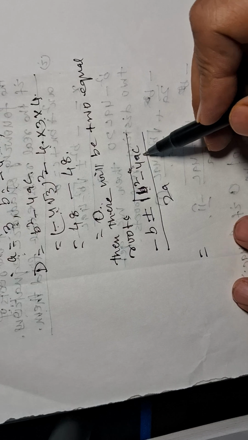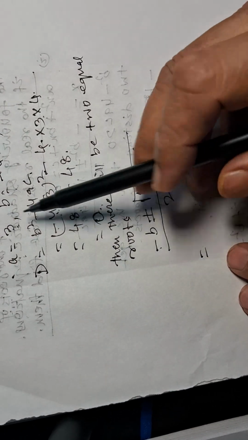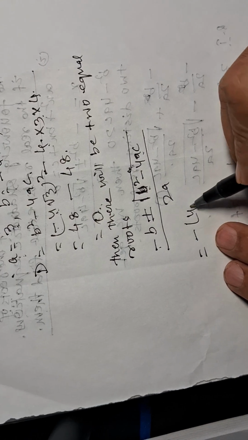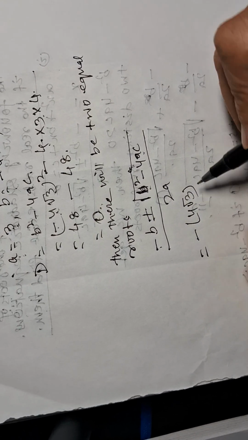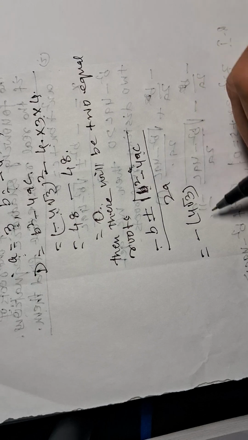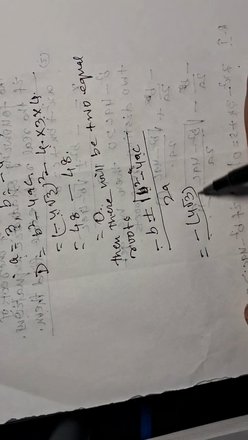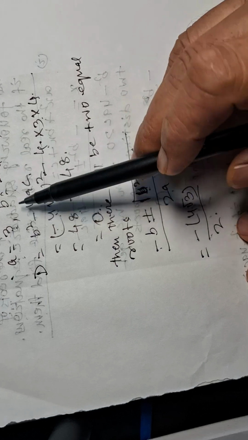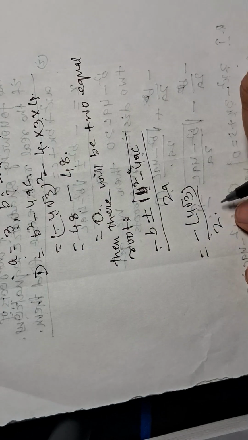Then b square minus 4ac is equal to how much? 0. Minus b is equal to how much? 4 root 3. This will be 0. 2a, how much? 3.